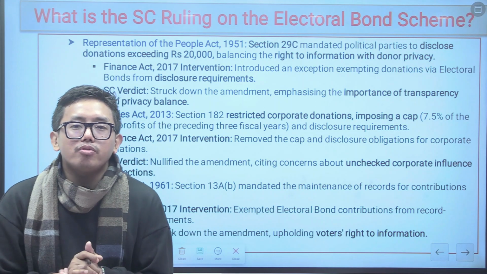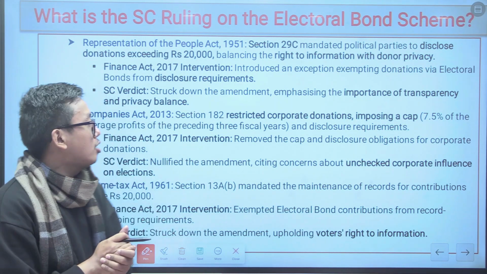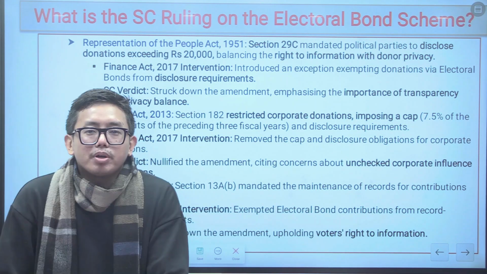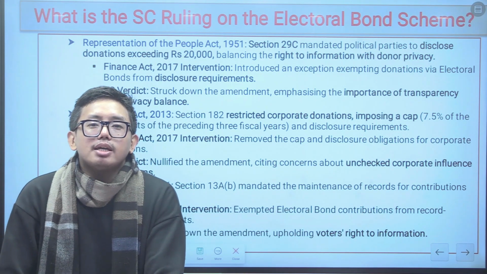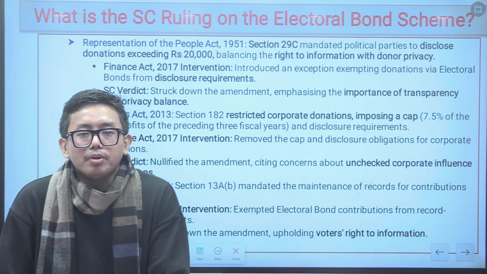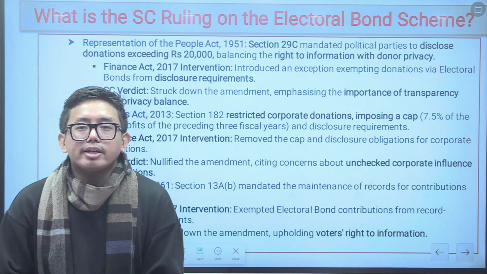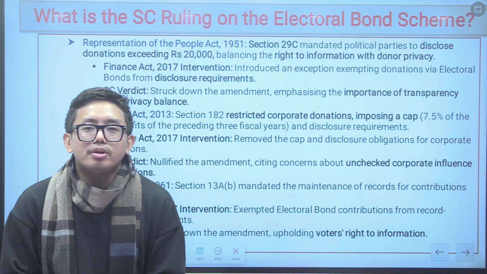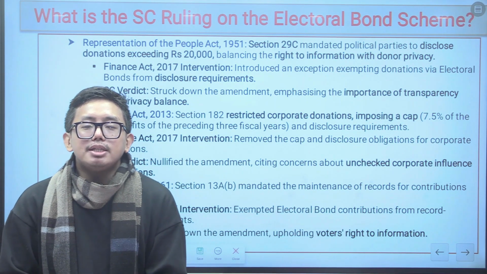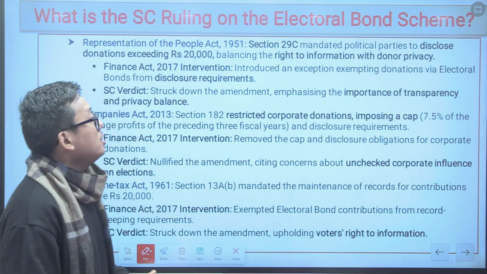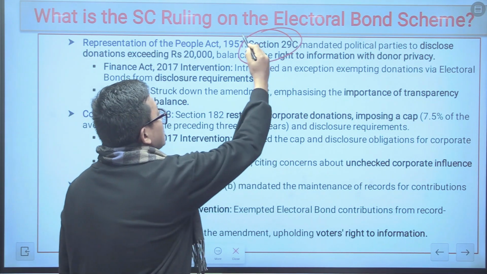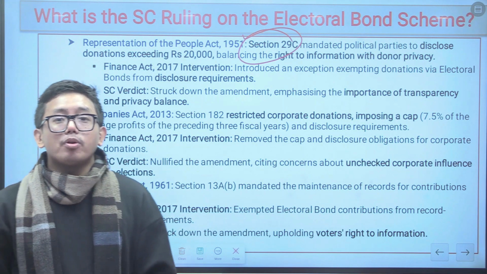So this provision of Finance Act of 2017 was held to be unconstitutional by Supreme Court because it impacts the transparency and the privacy of the people. So the right to privacy would be affected by this Finance Act of 2017. So the Supreme Court of India basically reinstated the provision of section 29C of the Representation of People Act. So this is an important provision.